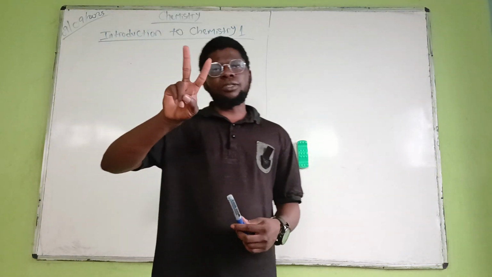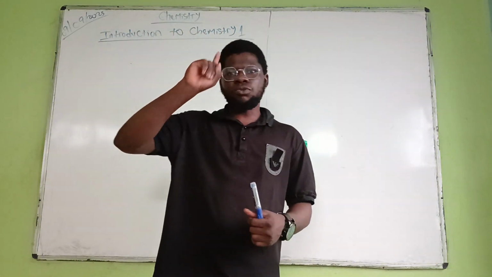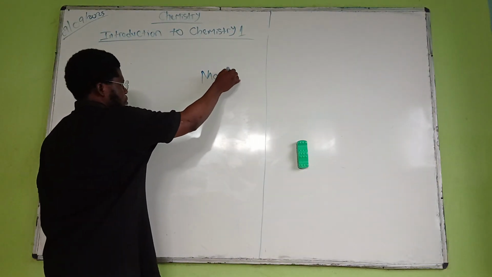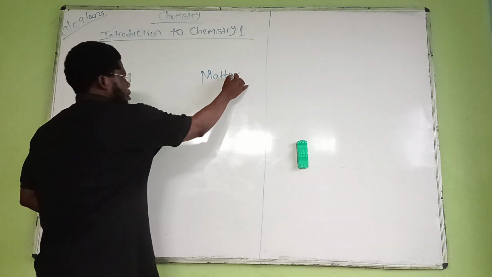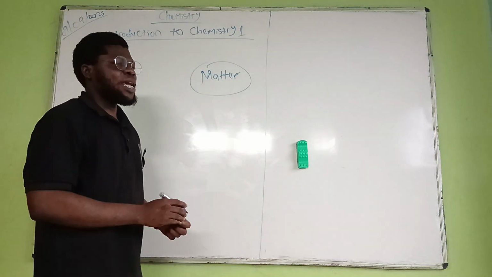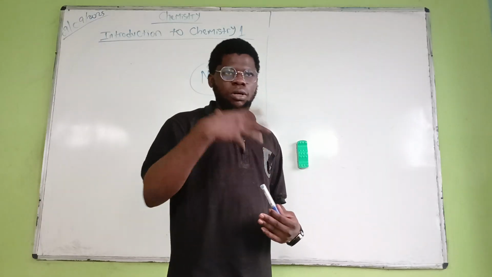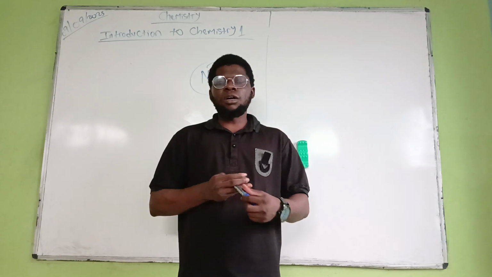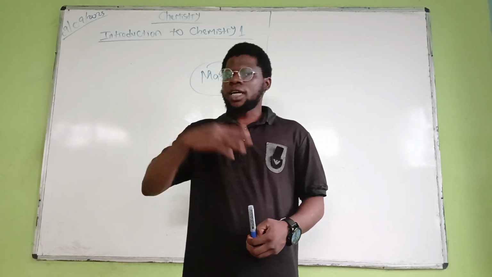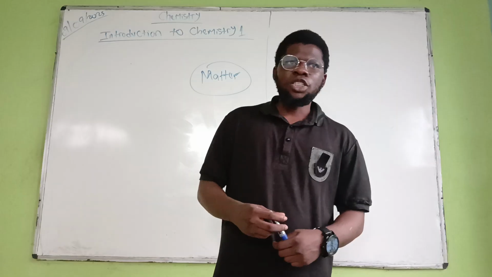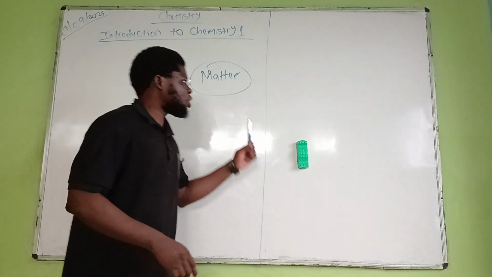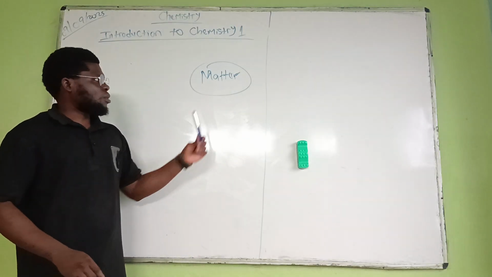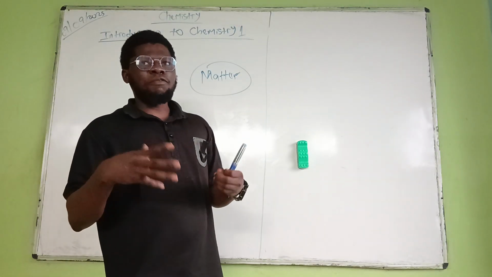Now, if you check those two definitions I talked about, I am actually referring to only one thing, which is what? Which is matter. In any definition, be it you consult a comprehensive textbook, or you check OKK, or Exasia, or Ababio, any kind of textbook you can check, you will see that all definitions they might give, they will still be referring to this only one term, one word, which is what? Matter.